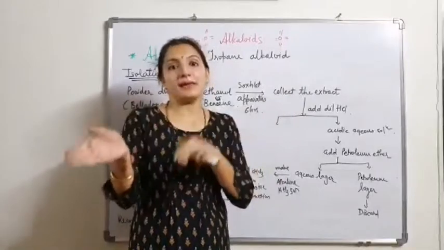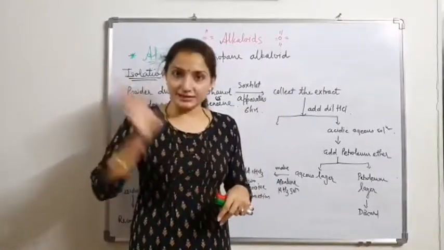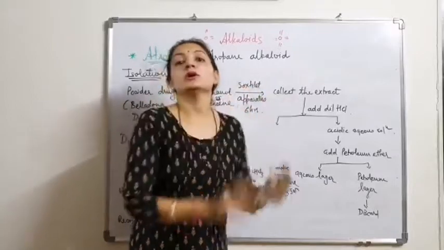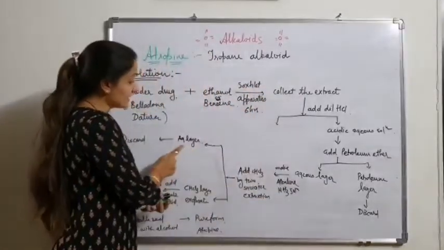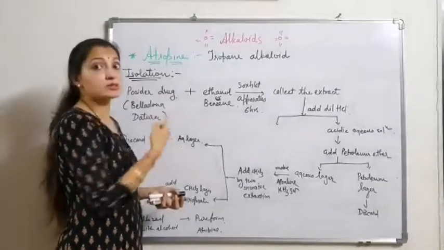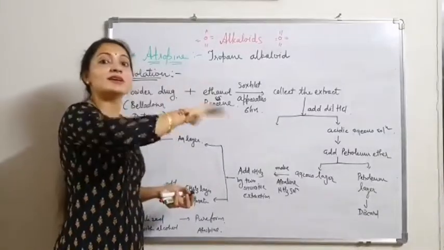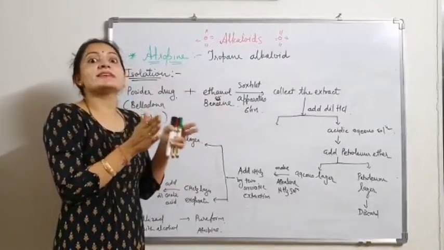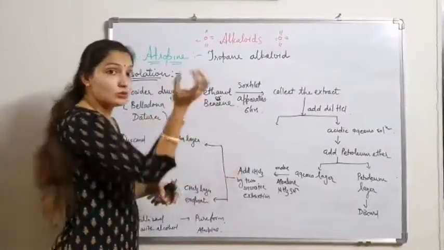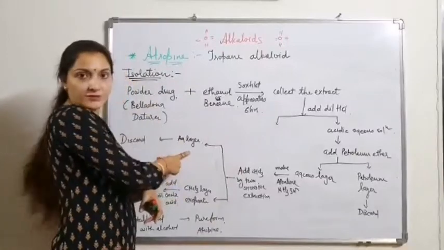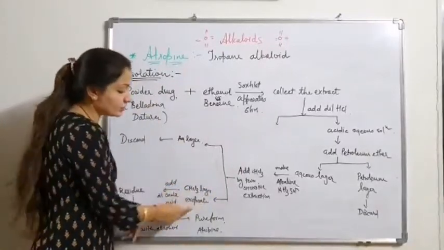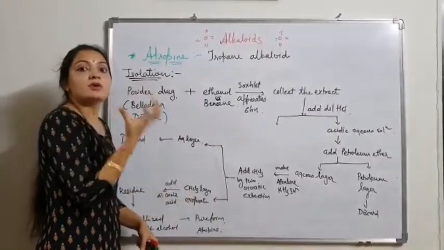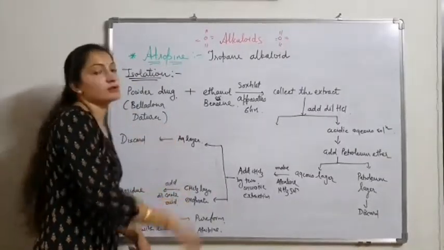We take chloroform solution two times and shake, so all the base form of alkaloid comes into the chloroform layer. We discard the aqueous layer because our salt form of alkaloid is converted into the base form and has come into the chloroform. So our alkaloid is present in the chloroform layer. We use chloroform, discard the aqueous layer, then evaporate this chloroform to make a concentrated solution and add oxalic acid.